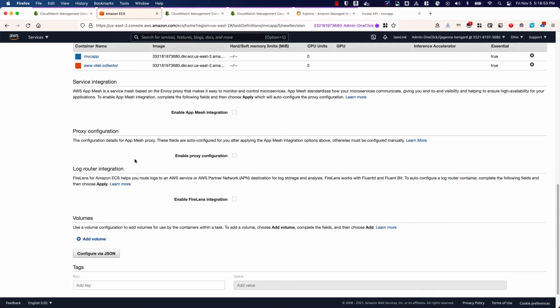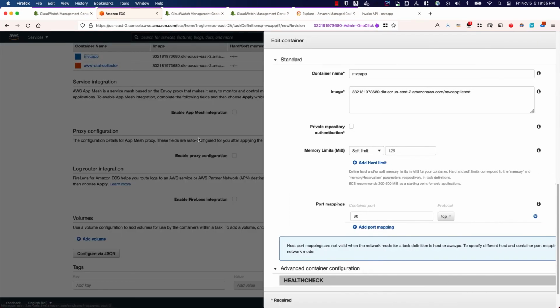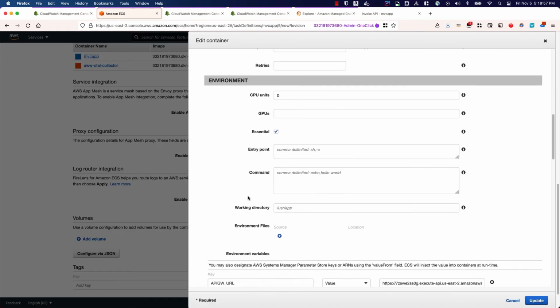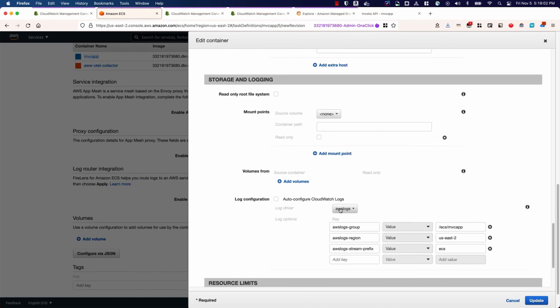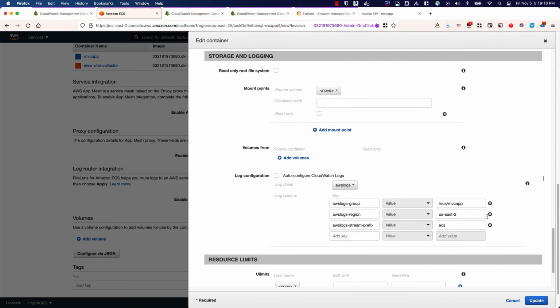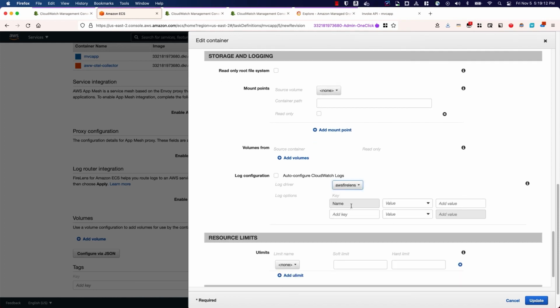If you want to see it clearly, let's go there. In the log section, I'm simply using the AWS log driver, and you can see that there are other options here. You can use FireLens and other third-party log forwarders and so on. Based on what you choose here, your configuration would change. So that is ECS specific. Let's not dive deep into that at the moment, but that is how I'm collecting logs.